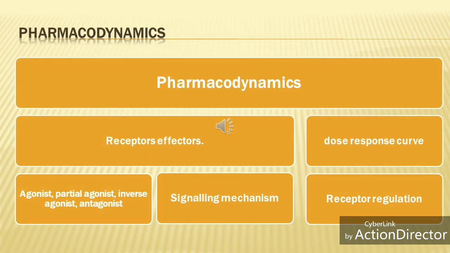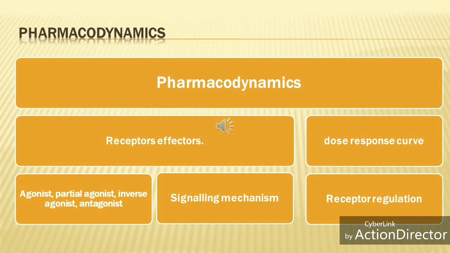These points are included in pharmacodynamics. Whenever someone asks you to explain pharmacodynamics, you can explain the definition and these points: receptor effectors, dose response curve, agonist, partial agonist, inverse agonist, antagonist, signaling mechanism, receptor regulation.